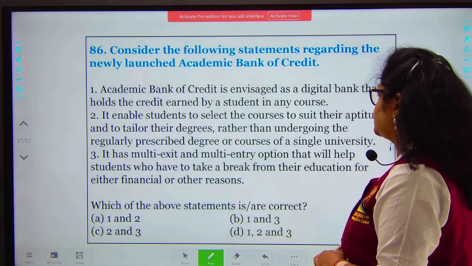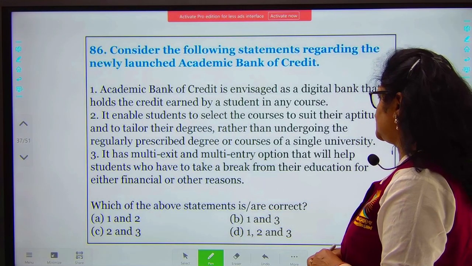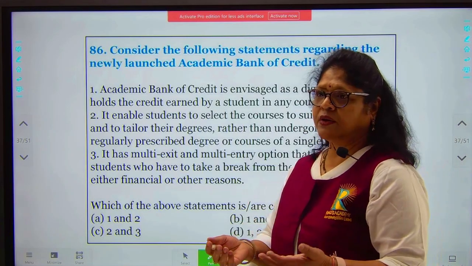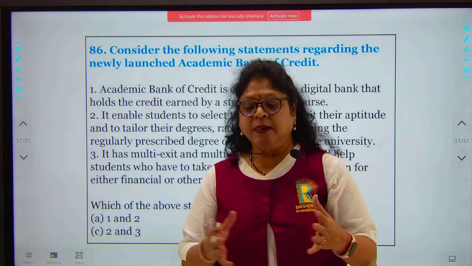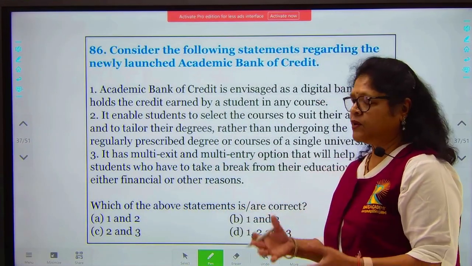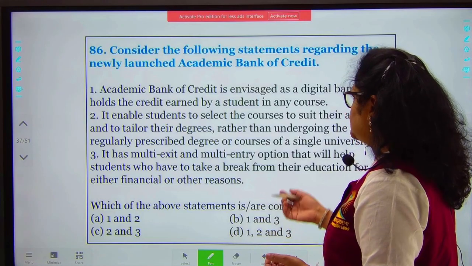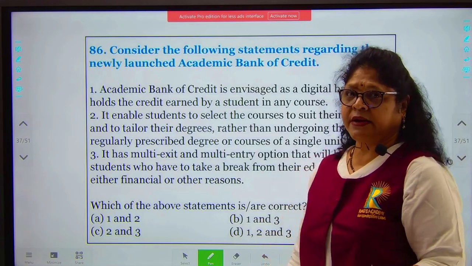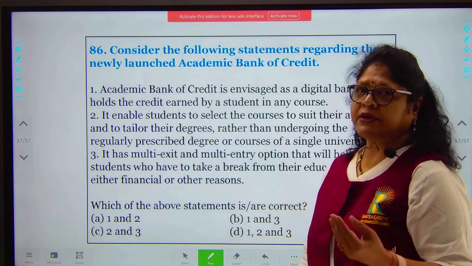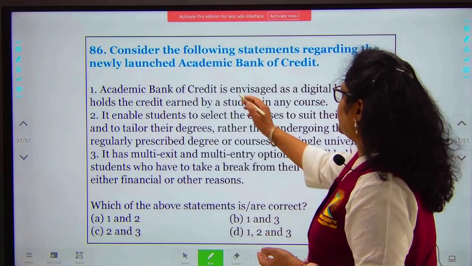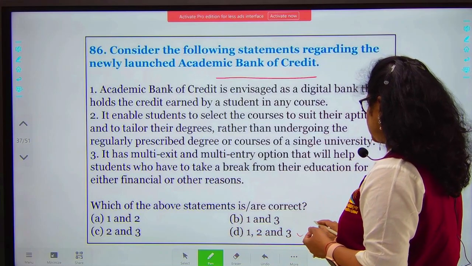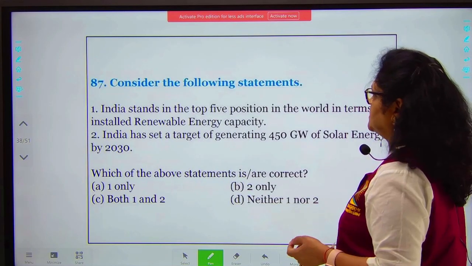And it has multi-exit and multi-entry options that will help students who have to take a break from education for financial or other reasons. A student cannot immediately enroll, so it gives you the leverage to take up the course whenever you are financially or otherwise more comfortable. So all the 3 options in this are correct. This is the new initiative of the government under the National Education Policy. They have introduced the Academic Bank of Credit for the benefit of students. So all the 3 options are correct. D will be your correct answer.